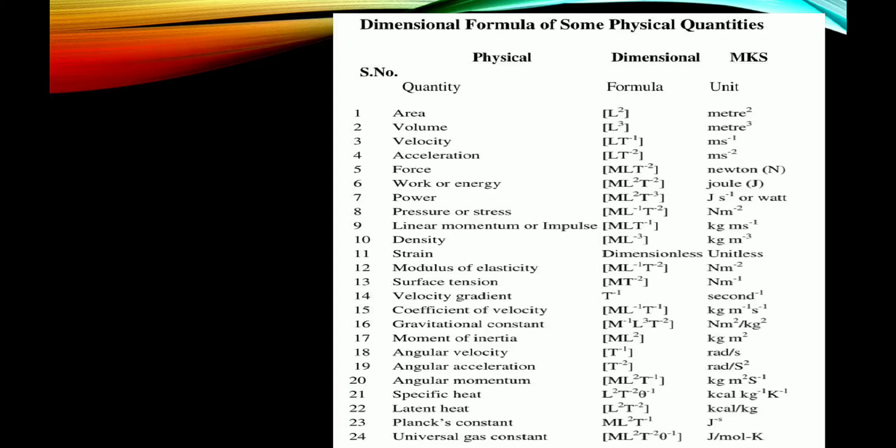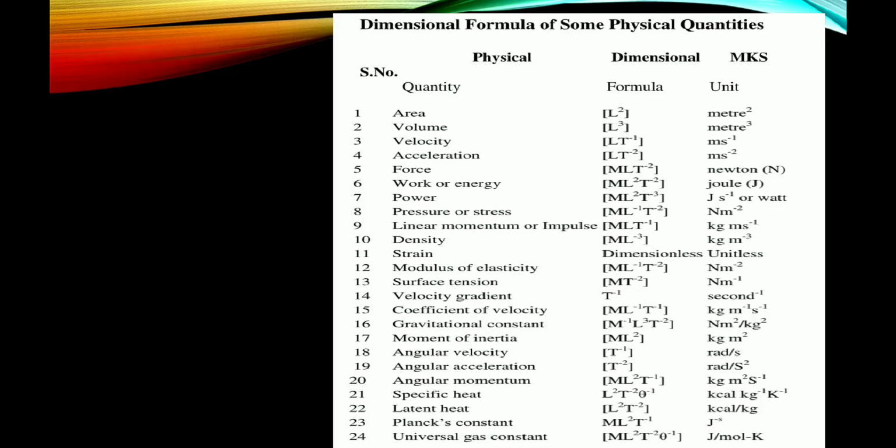Gravitational constant: M⁻¹L³T⁻², newton meter square per kg square. Moment of inertia: ML², kg meter square. Angular velocity: T⁻¹, radian per second. Angular acceleration: T⁻², radian per second square. Angular momentum: ML²T⁻¹, kg meter square per second.